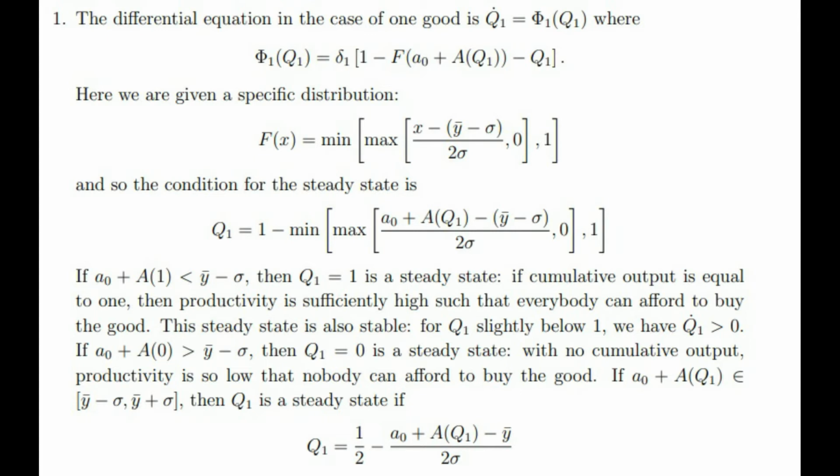If A0 plus A(Q1) is in the interval (Y̅ minus sigma, Y̅ plus sigma), then Q1 is a steady state if Q1 equals one half minus (A0 plus A(Q1) minus Y̅) over 2 sigma.